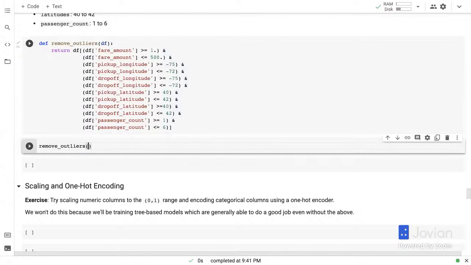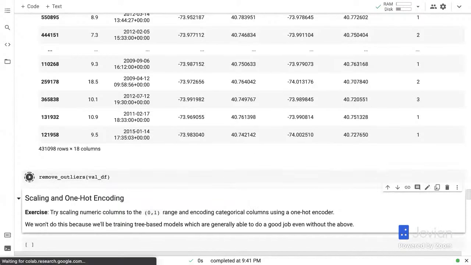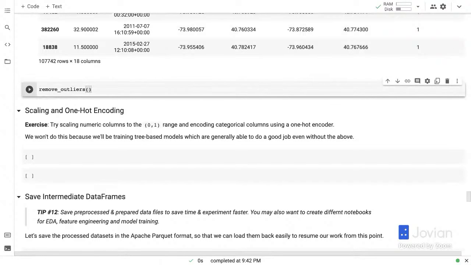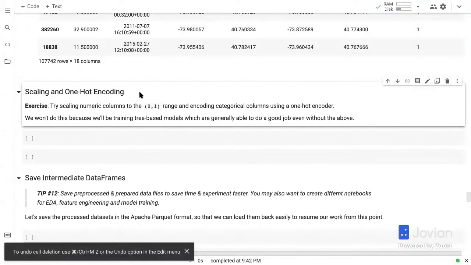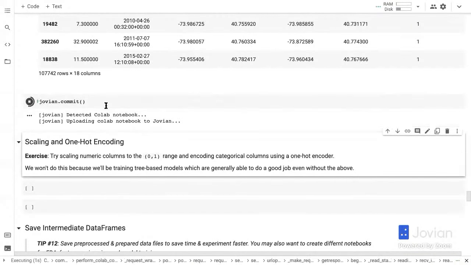You don't always have to remove outliers. If your model has to deal with outliers in the real world, then you should keep the outliers. But if your model doesn't have to deal with outliers, or you're going to train a different model for outliers, then it makes sense to remove the outliers, the ranges of values that don't appear in the test data. So let's remove outliers from the training data set. Let's remove outliers from the validation data frame. And finally, let's remove outliers from, okay, there are no outliers in the test data frame, so I wouldn't worry about that. But I would want to save my notebook again. There we go.